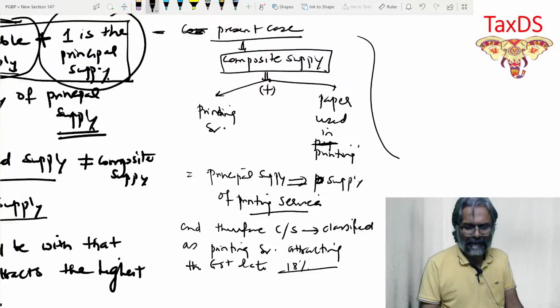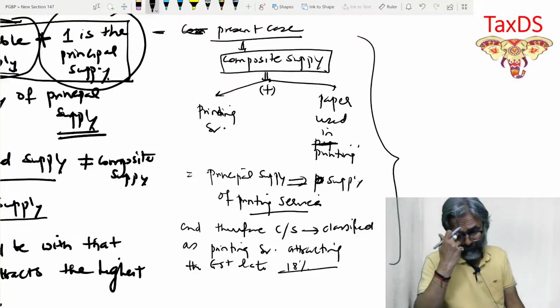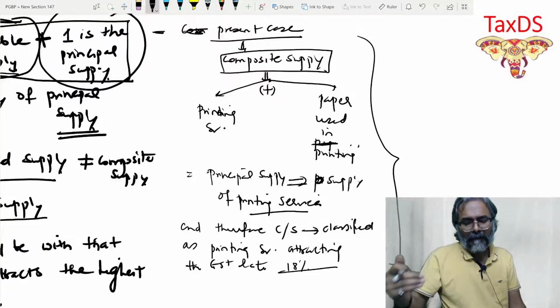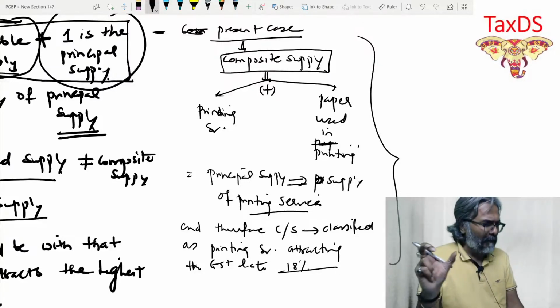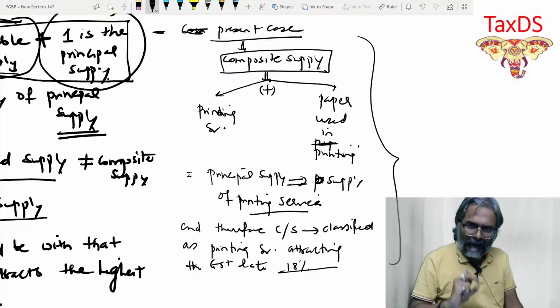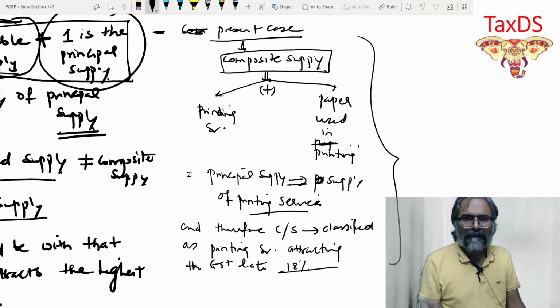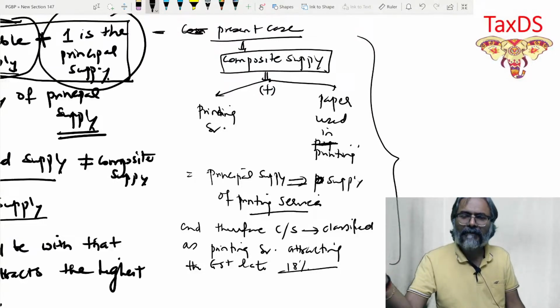See the analysis. Composite supply. What is the composite supply in the given question? You need to identify that. Printing service plus paper used in printing. That is a composite supply. In that, what is the principal supply? Supply of printing service. Therefore, the composite supply would be classified as printing service attracting the GST rate of.